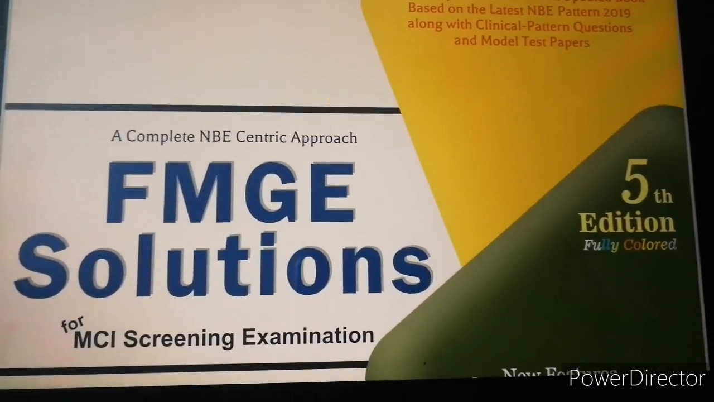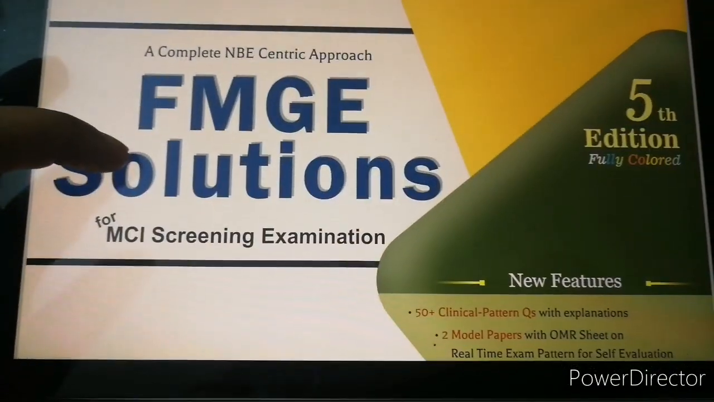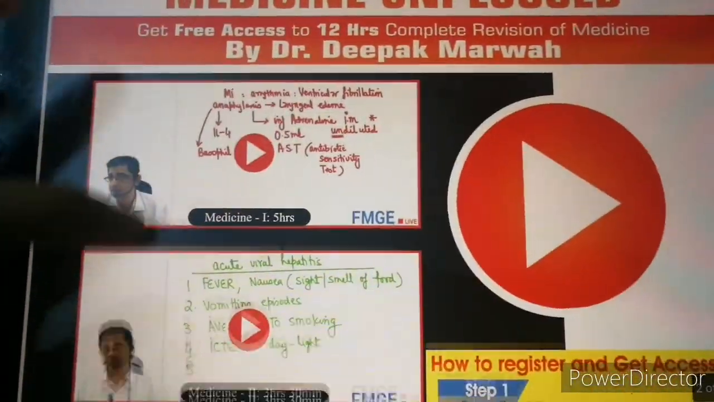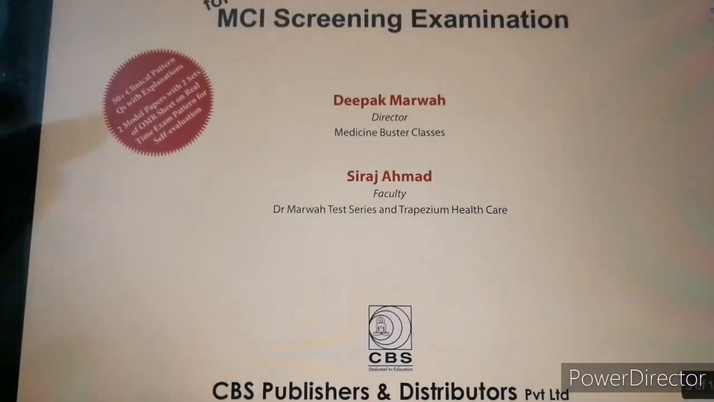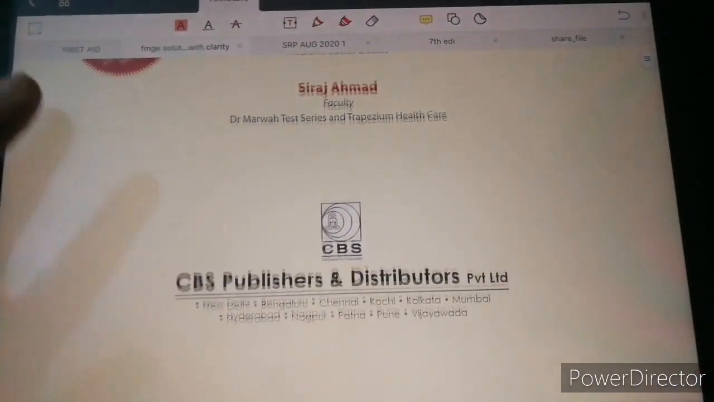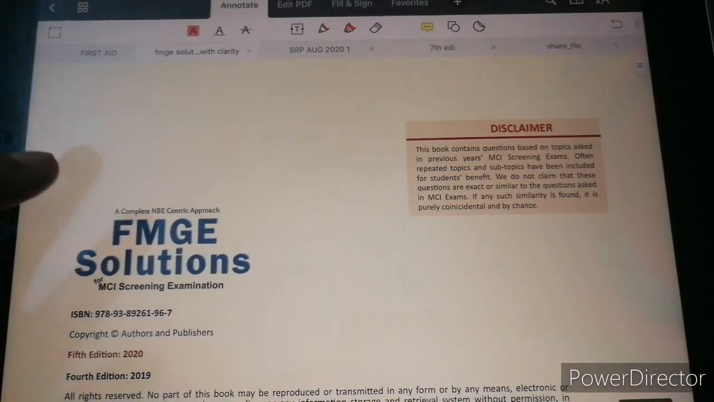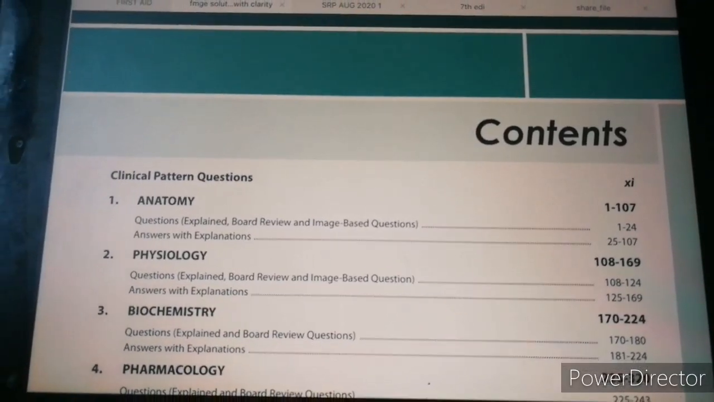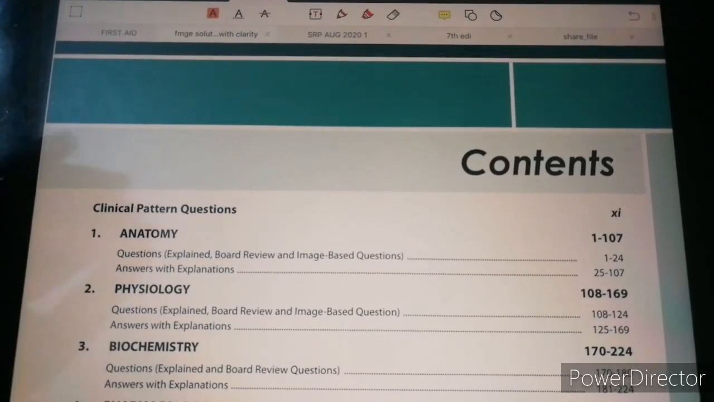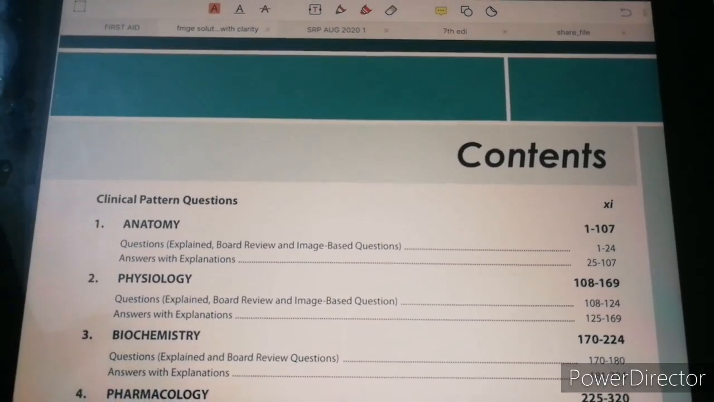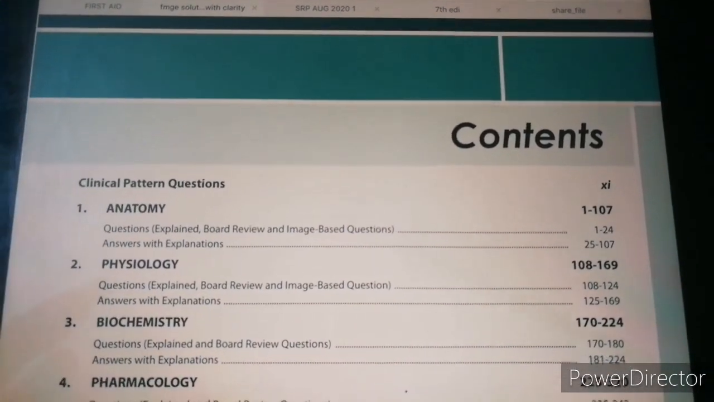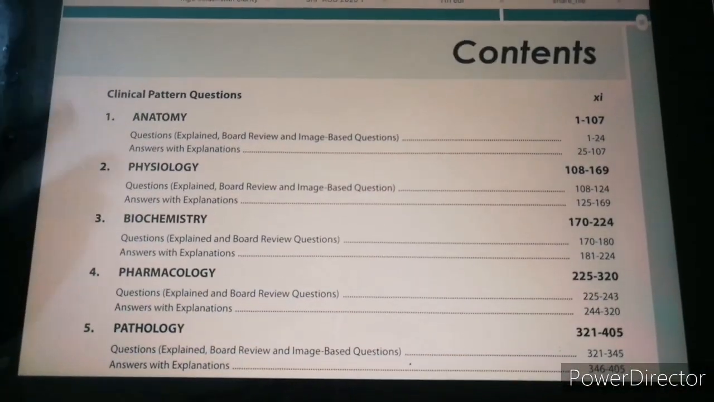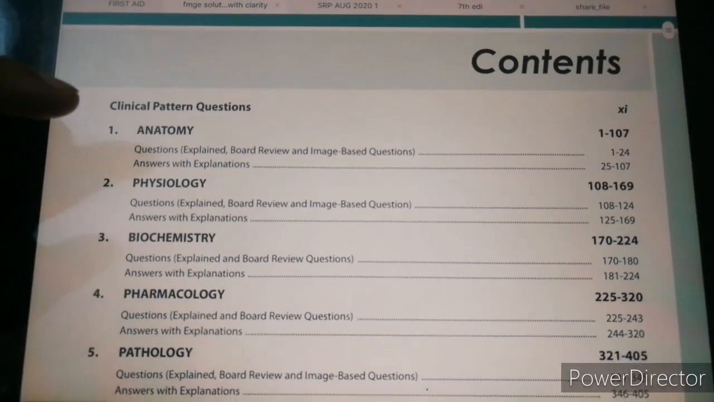Finally, my friends, we are here in the FMG Solutions textbook. So let's take a look at what all things are actually available in the textbook, so that if you still have not bought the textbook, you can buy the textbook, or you can use the textbook in the right way, if you don't have anything else. So basically the content is like this. The top part is the clinical pattern questions. There's a lot of clinical pattern questions in the beginning, and then they get into anatomy, physiology, biochemistry, and all the subjects.